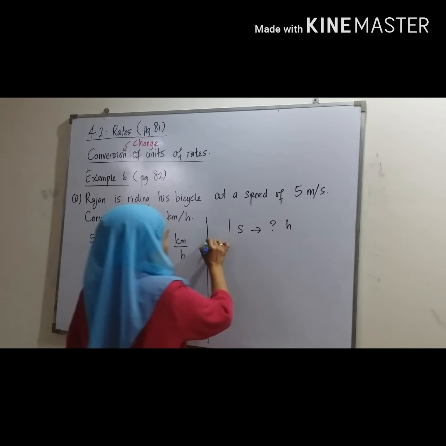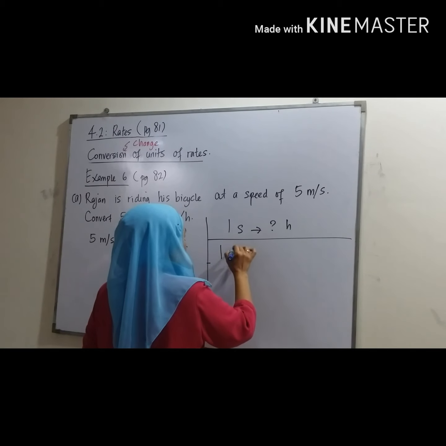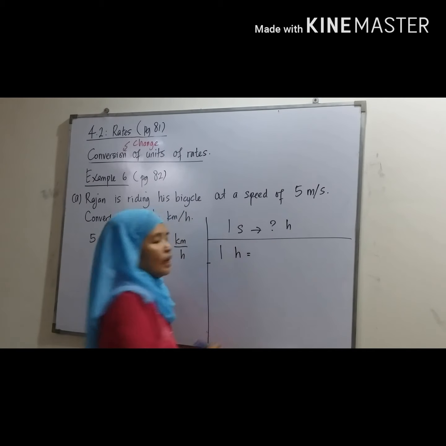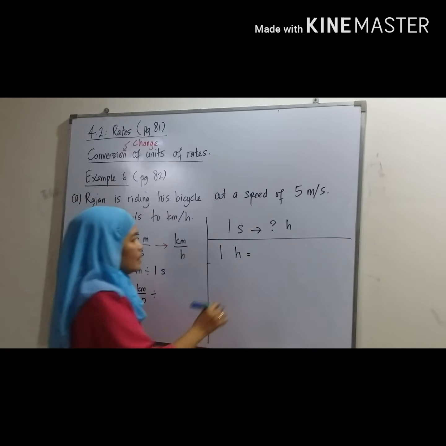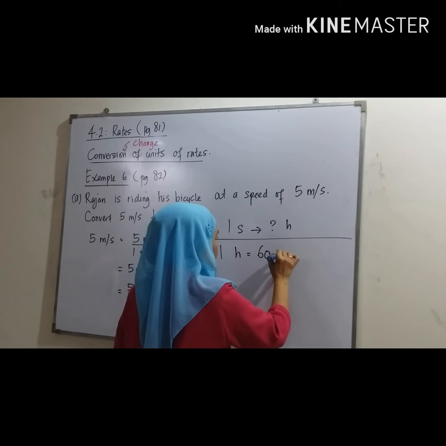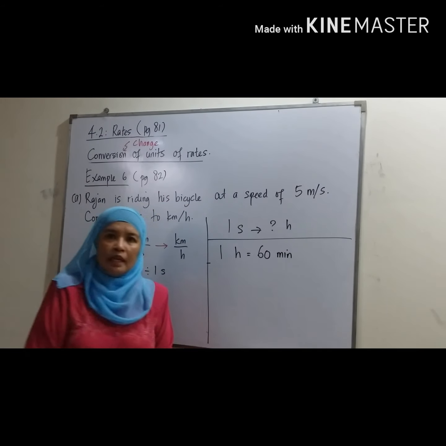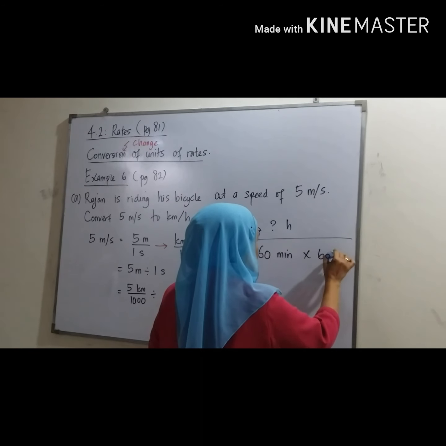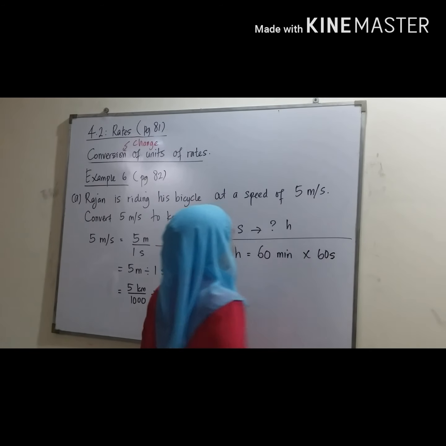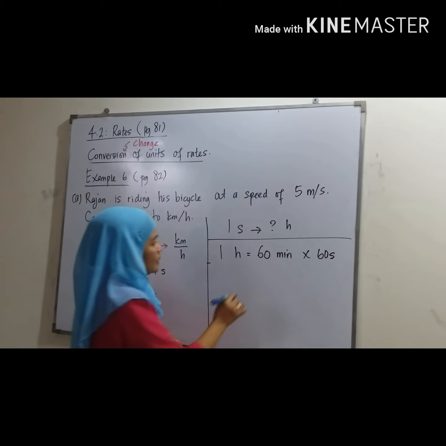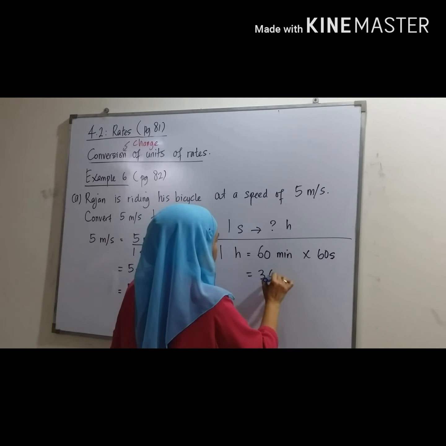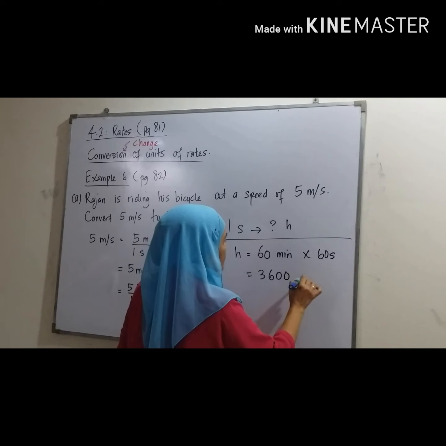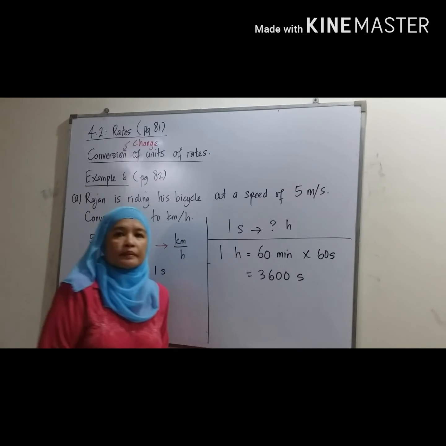Okay, so 1 hour equal to how many minutes? 60 minutes. 1 minute, how many second? 60 second. Okay. So 1 hour equal 3,600 second.